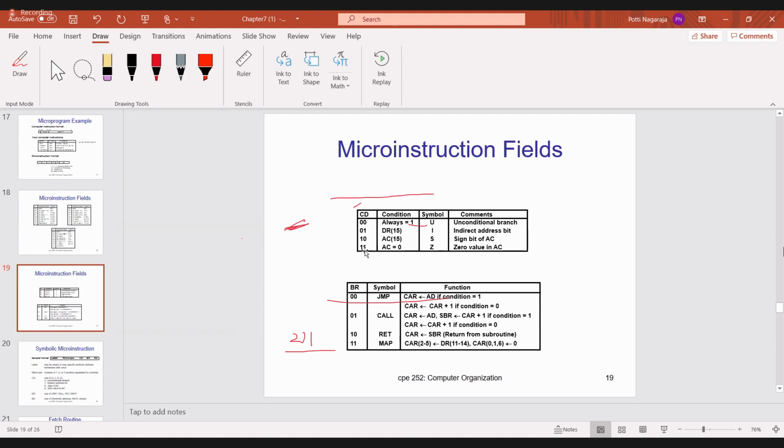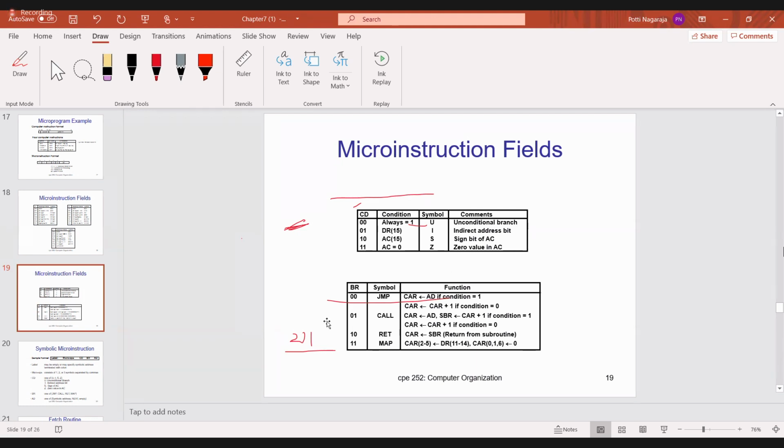Then 11. AC is 0. Try to remember this. AC is 0 means the accumulator contains the value 0. So these 4 conditions you have to remember, because by using all these fields only we will write the program later. Now we will write the program.